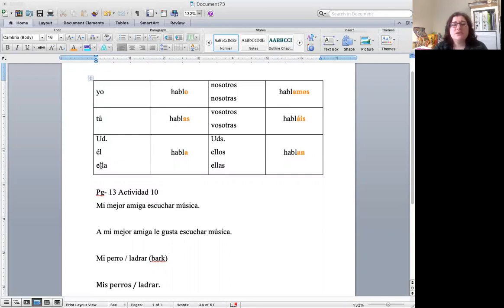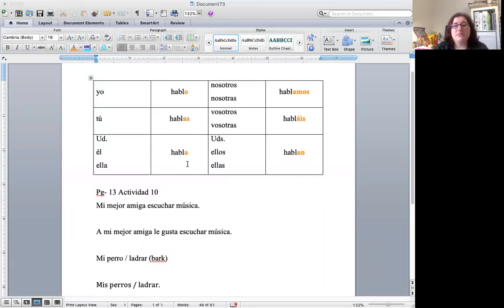Those endings are what you need to learn and memorize for this, and the personal pronouns. Those two things, especially the personal pronouns, because we'll use them with any verb that we need to conjugate, but also those AR verb endings, because most verbs in Spanish are AR verbs. And most of the time we speak in the present tense. So we need to learn those endings.